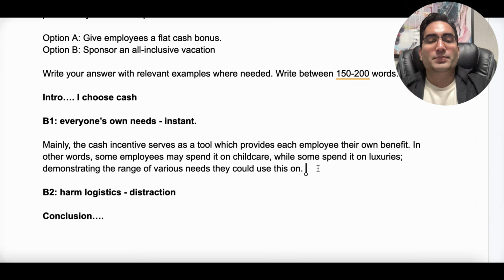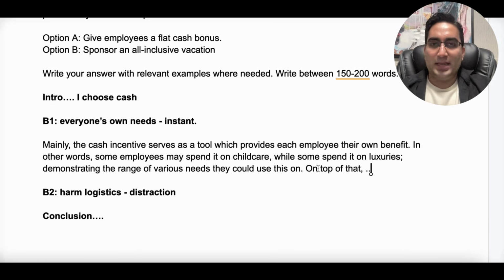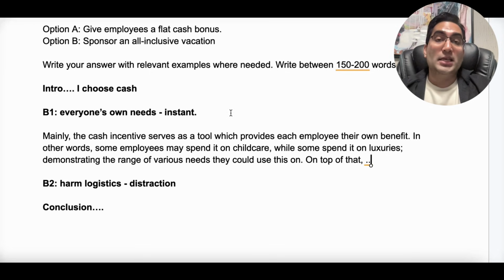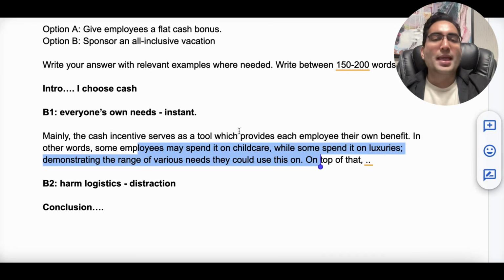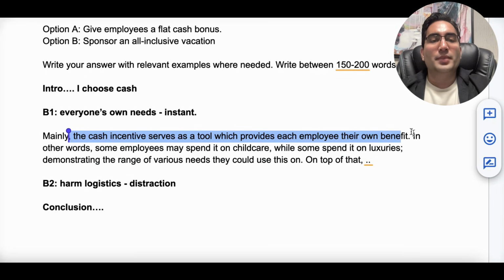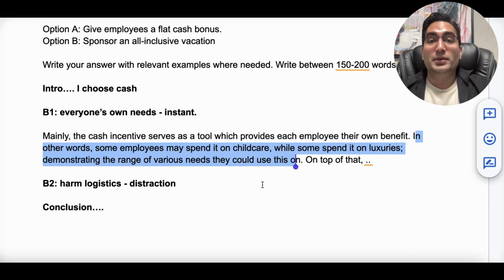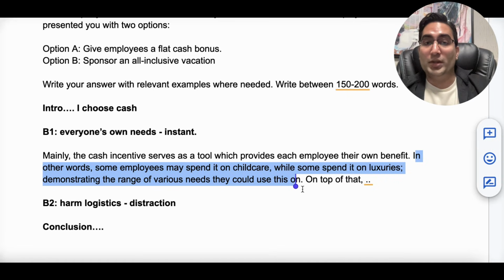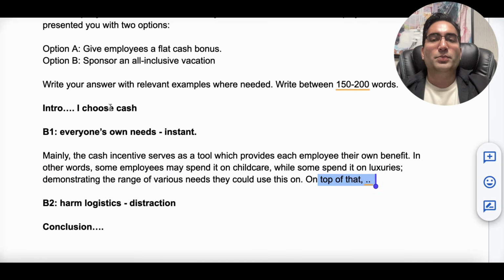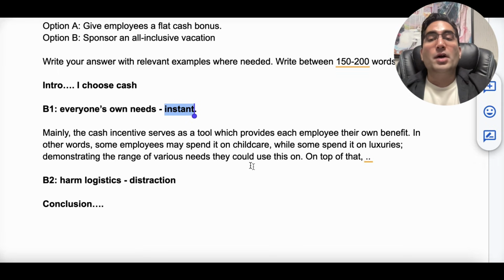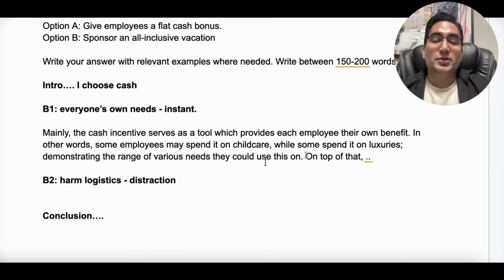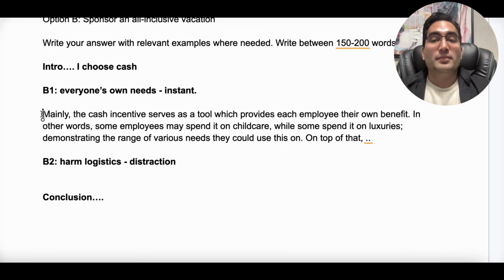Okay, next point is going to be on top of that, and I will not say or write more here because you get the idea. You do one sentence, the next sentence is supposed to elaborate it, and you see it's a mixture of a simple and a complex sentence done on purpose to get our marks for the range. So on top of that would be my next point, which is going to be its instant benefit, the cash thing. Now, what I want to do here is show you body 2 instead of doing the next point, because once you do the next point in body 1, the 2 points are done.